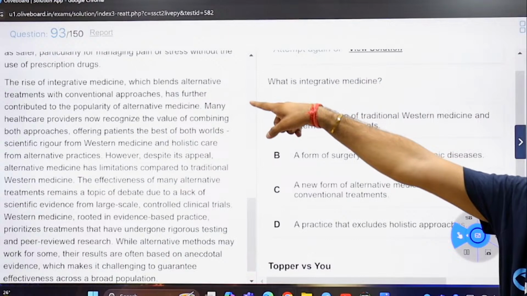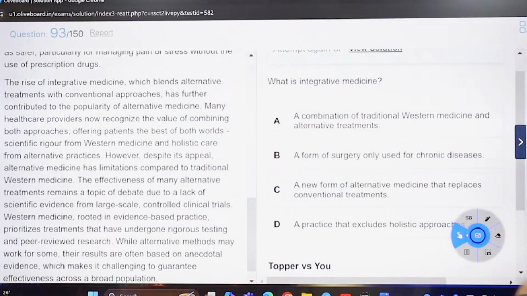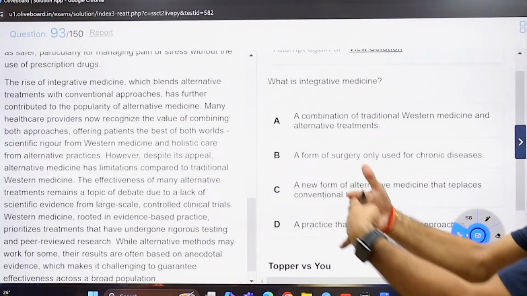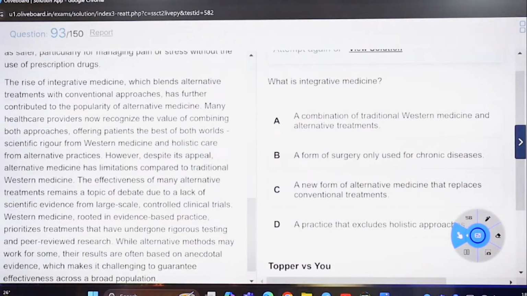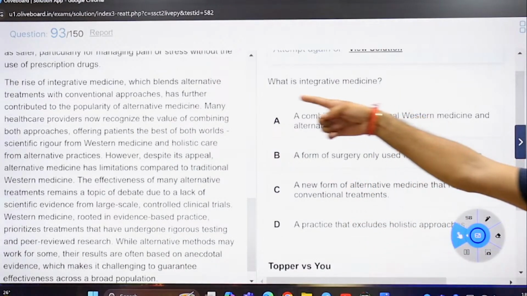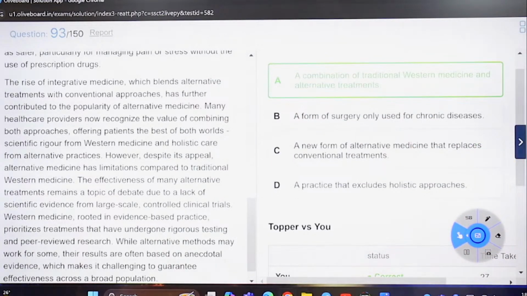Yep, a combination of them. A form of surgery only used for chronic diseases? Not there. A new form of alternative medicine that replaces the conventional? No, it doesn't replace. It merges. That's integration, a combination of both of them. A blend of all of them. A practice that excludes? It doesn't exclude anything. It combines. It blends. Just one option with the same tone, theme, we can say.